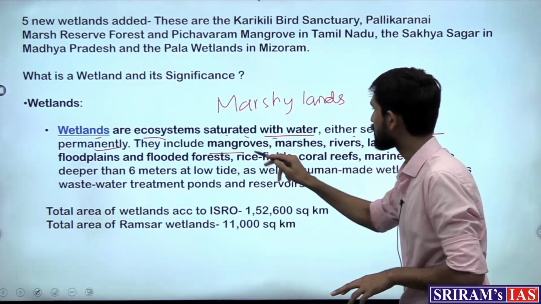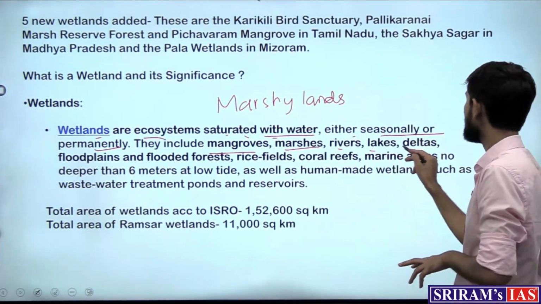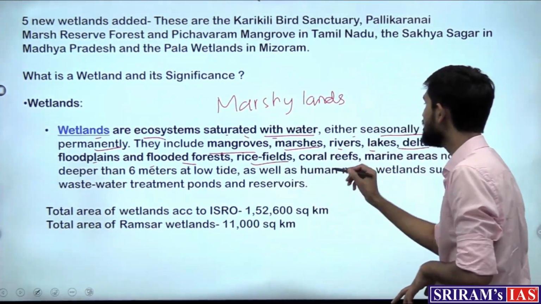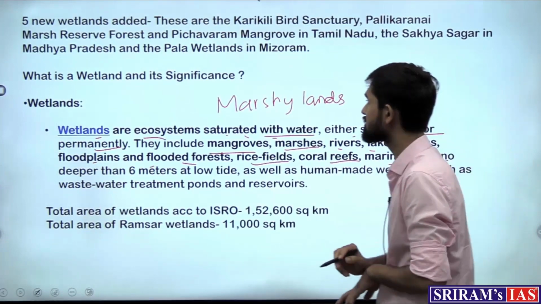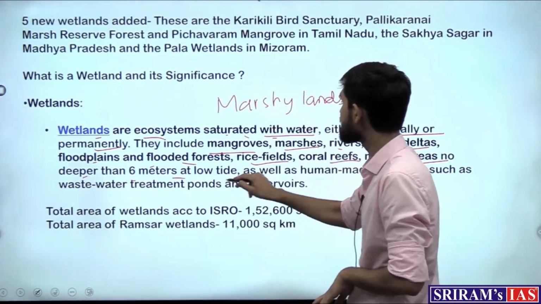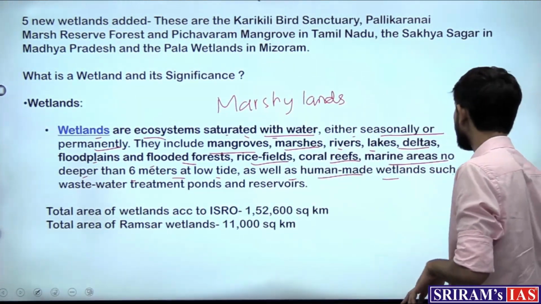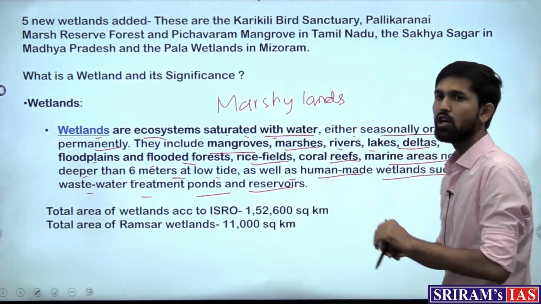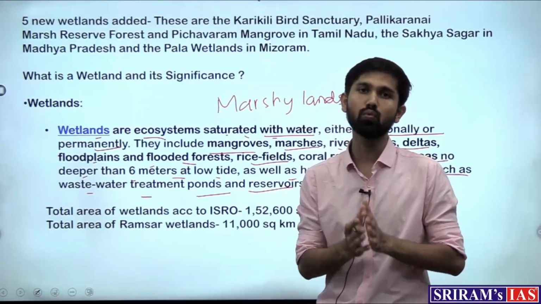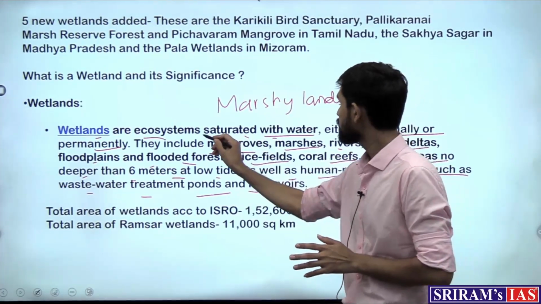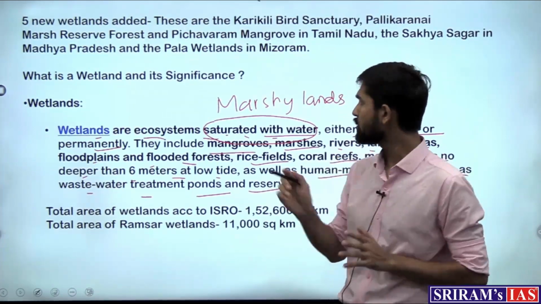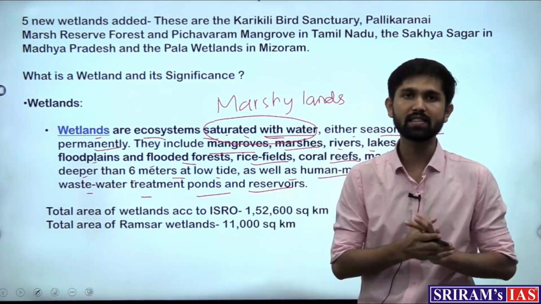They include mangroves, marshes, rivers, lakes, deltas, floodplains and flooded forests, rice fields, coral reefs, marine areas no deeper than 6 meters at low tide, as well as human-made wetlands such as the wastewater treatment ponds and reservoirs. So wetlands are nothing but those water bodies which have, the keyword is saturated with water, which would mean that either flowing water or stagnant water.